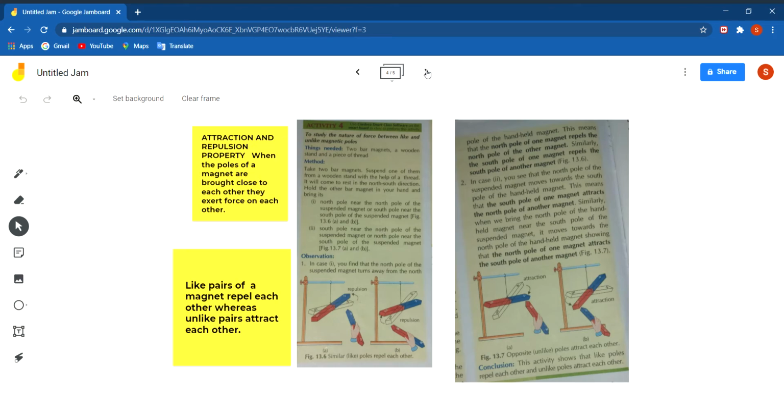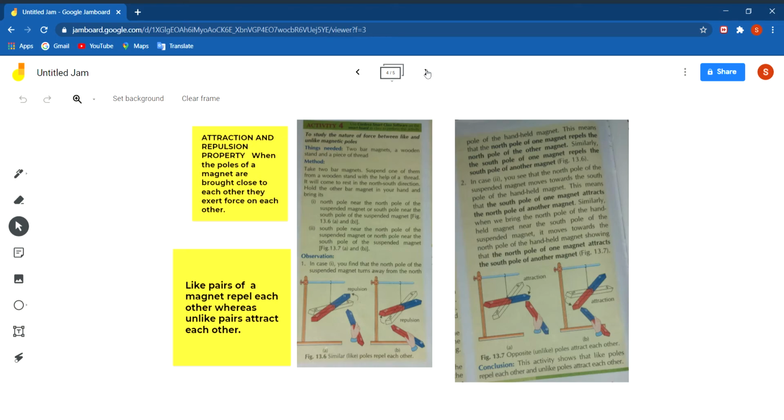But if you bring north pole of a magnet towards south pole of another magnet, both magnets will attract each other. So from this we conclude that according to the attraction and repulsion property of magnet, the like poles repel each other, and unlike poles attract each other. This also can be shown by an activity.